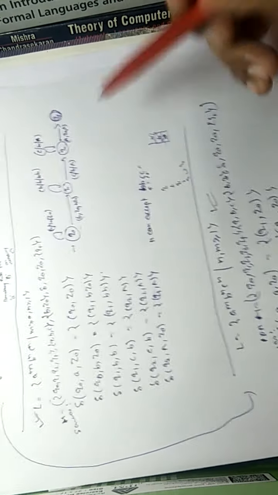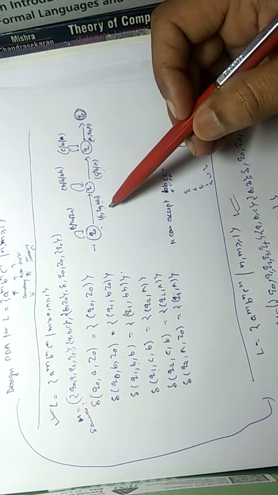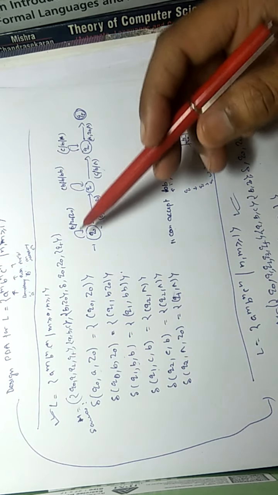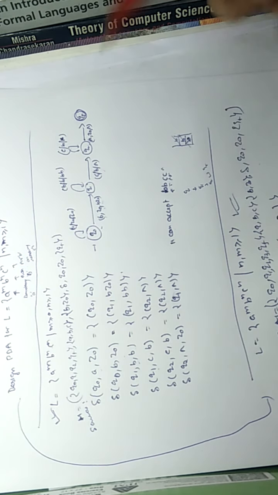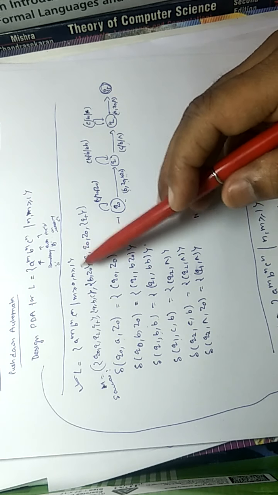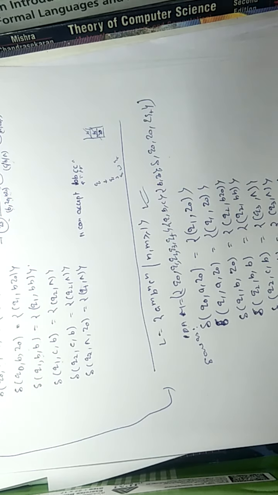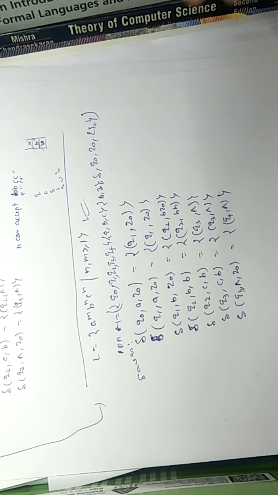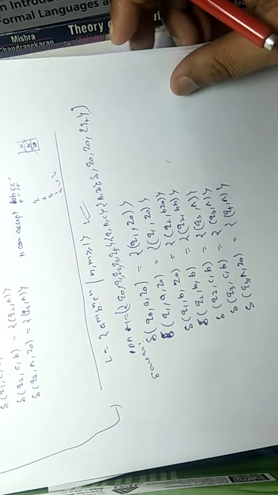But in this PDA, when we are reading B, it is not sure we read any A earlier. It may be not. So this one is for m greater than or equal to 0, n greater than or equal to 1, and this is for n, m greater than or equal to 0, and this one is the correct one for n, m greater than or equal to 1.